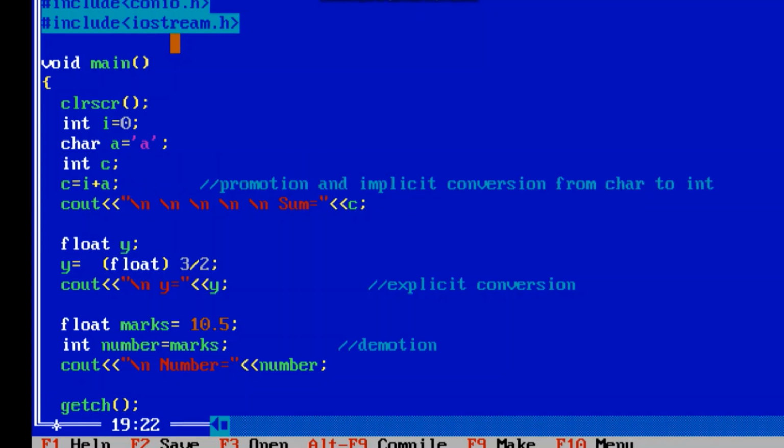So that's all about type conversion: implicit, explicit, promotion and demotion. In this video, I hope you have understood the concept of type conversion, its types, and the difference between implicit and explicit conversion and how it is implemented in the program. So you make this program and run it and see the output.